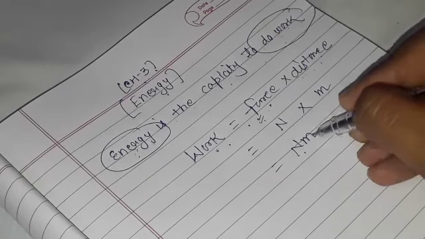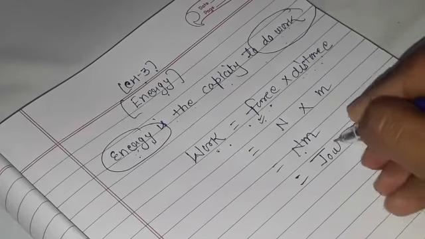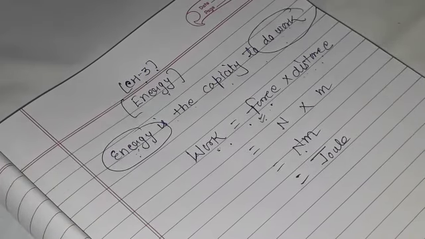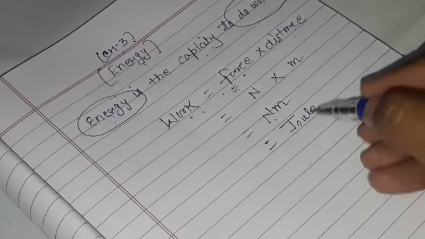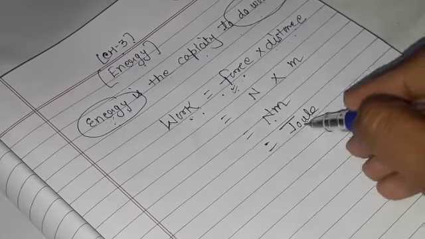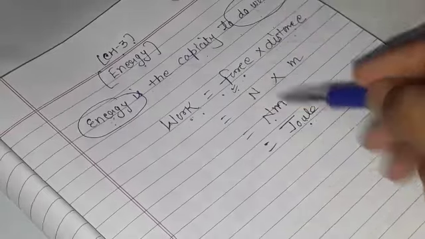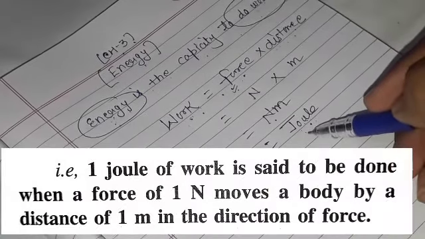And this Newton meter we can also write as joule. So what is the definition of joule now? Joule is also the unit of energy. Joule is the unit of work and joule is the unit of energy also. So understand what is joule.